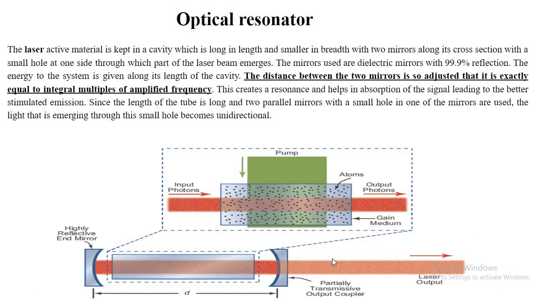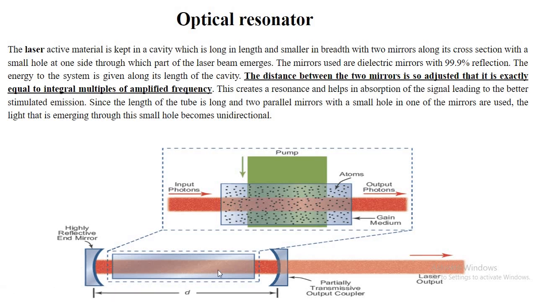Now what you will do, you will use two mirrors over there. The photons are moving in any of the directions, and as they are moving in different directions, they will be reflected back by these mirrors. When they are reflected back, the photons, the waves, will interact with each other. The adjustment of the length between the mirrors plays a very, very important role. So your adjustment will be something like this, so that you can get a proper lobe over there.